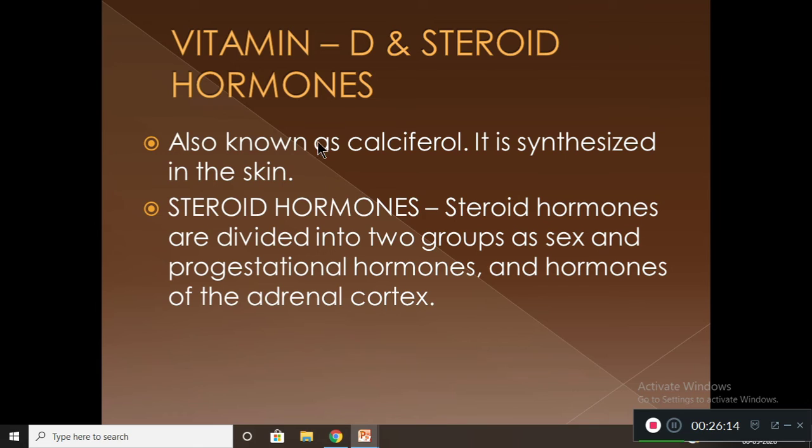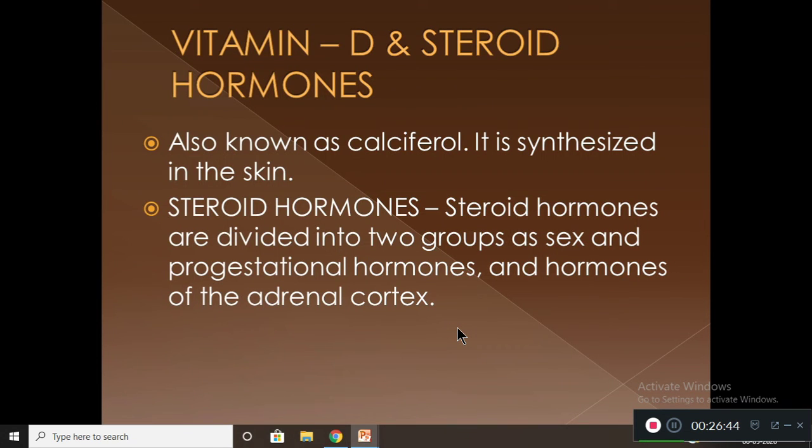Vitamin D and steroid hormones. Vitamin D, also known as calciferol, is produced in the skin. Steroid hormones are of two types: one is sex and progestational hormones, and the other is hormones of the adrenal cortex. So this is about the metabolism of cholesterol, regulation of cholesterol, and the substances produced from cholesterol.